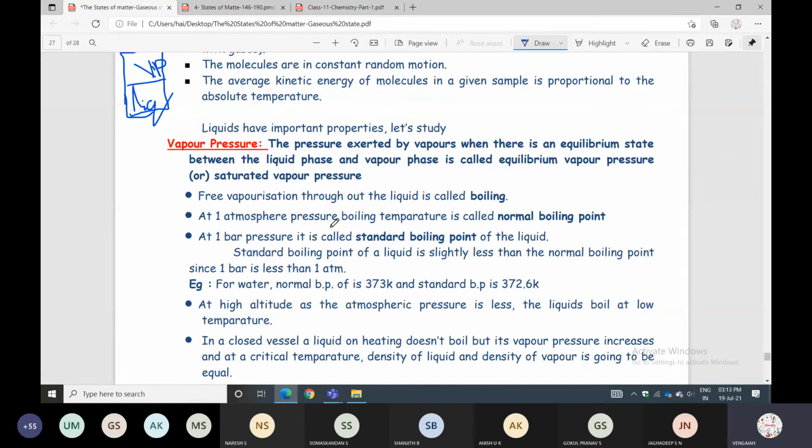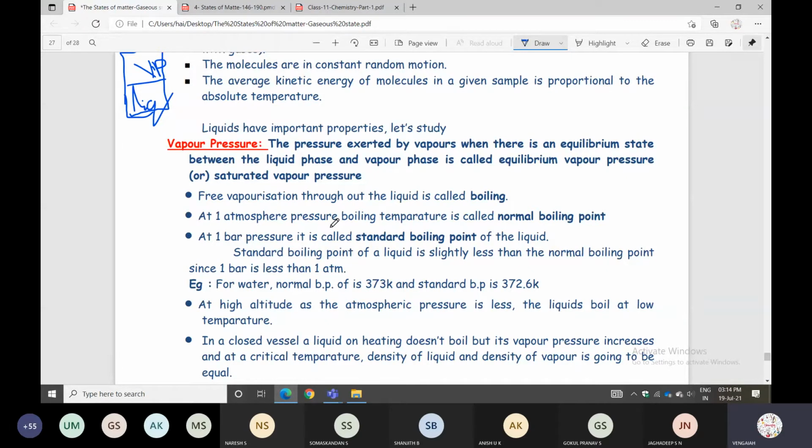Pressure is given as 1 bar. That is called the standard boiling point of the liquid. It is slightly less than the normal boiling point. What is the normal boiling point? You can take 1 atm pressure. So that boiling temperature is called the normal boiling point. So what I'm saying here is, the standard boiling point is slightly less than the normal boiling point.